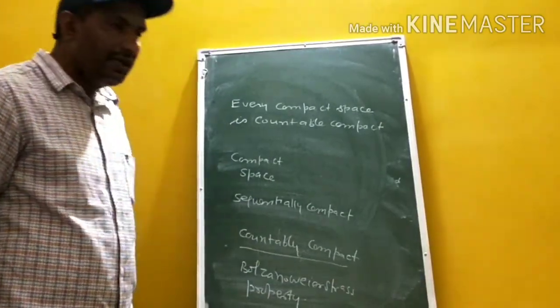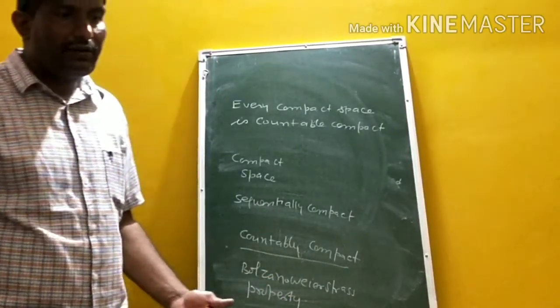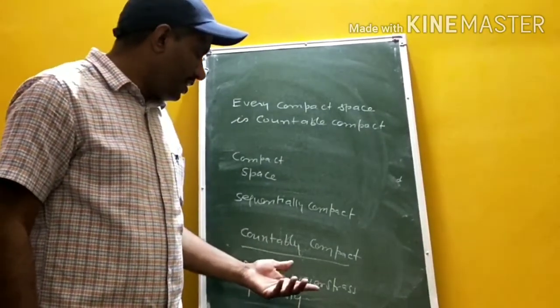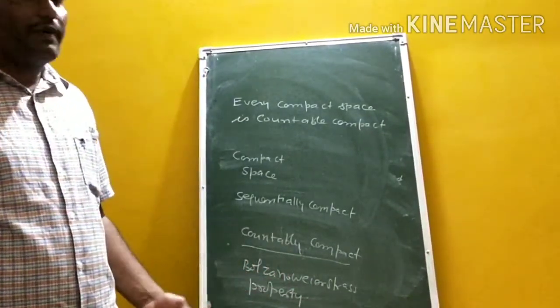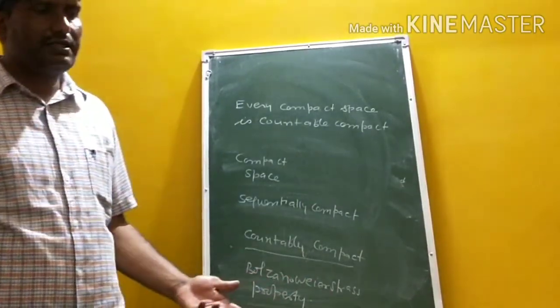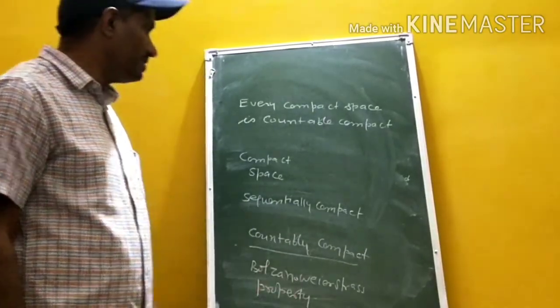Bolzano-Weierstrass property. A topological space is said to have the Bolzano-Weierstrass property if every infinite subset A of X has a limit point.